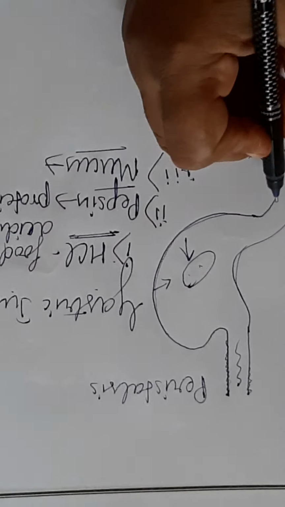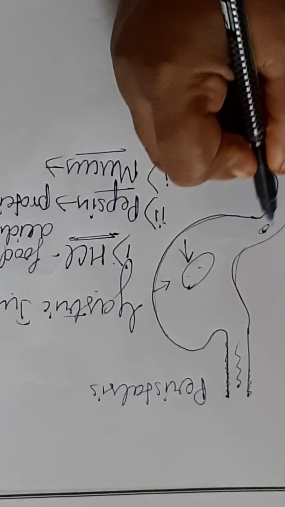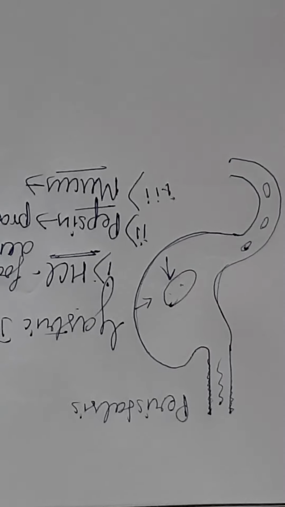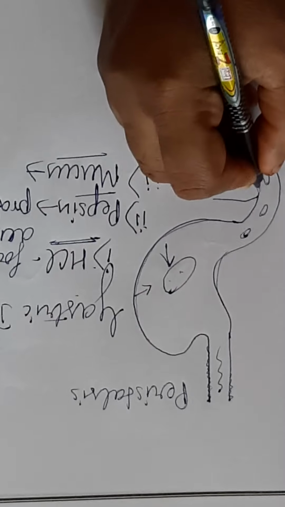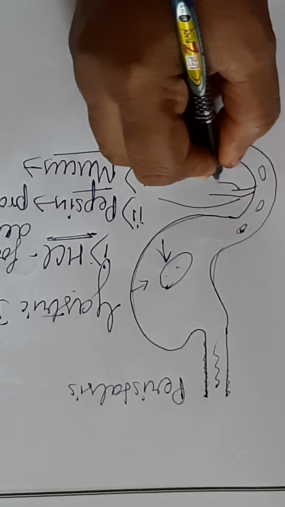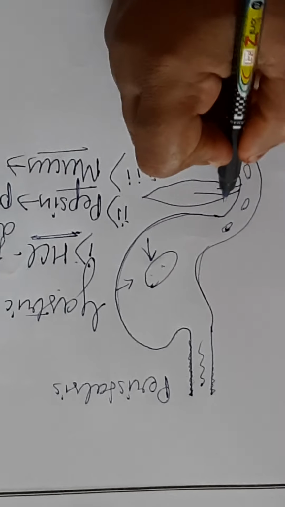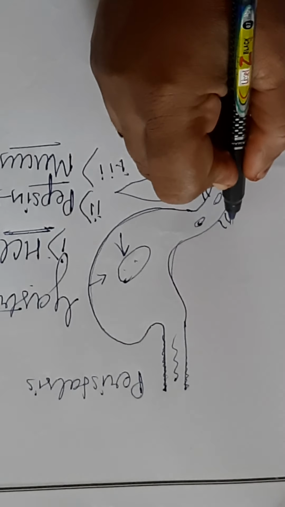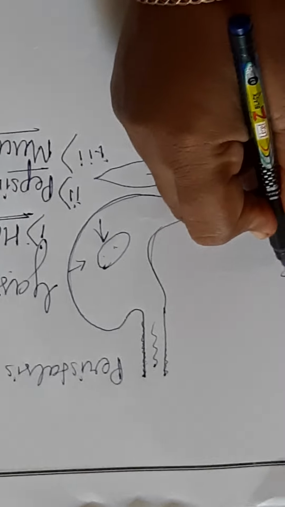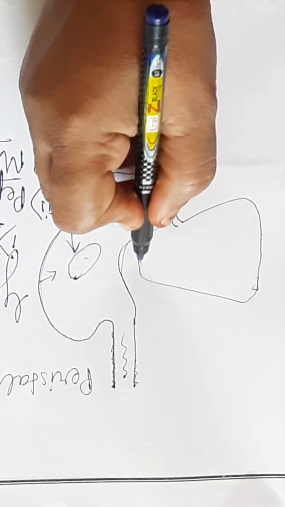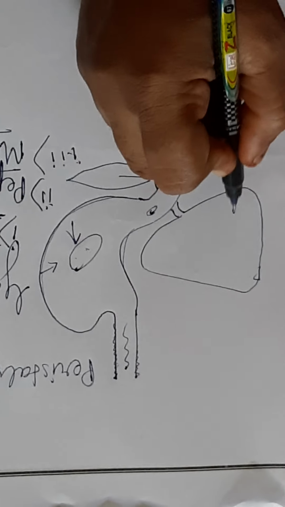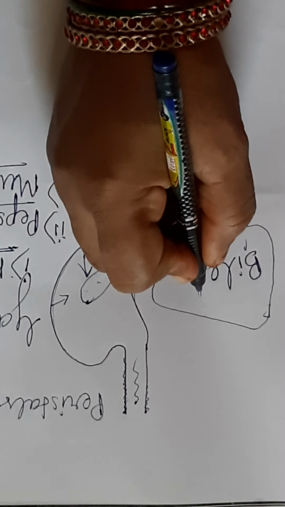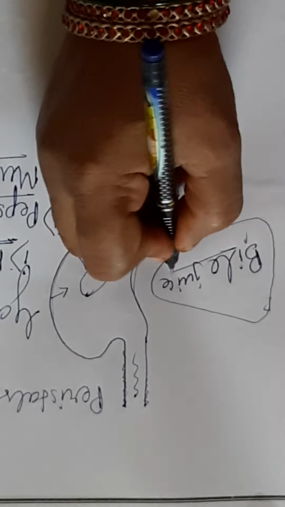Now after this, the partially digested food passes through the small intestine, and here it is acted upon by two glands. One is pancreas, another is a duct that comes through the liver. Liver releases bile juice. What does bile juice do?